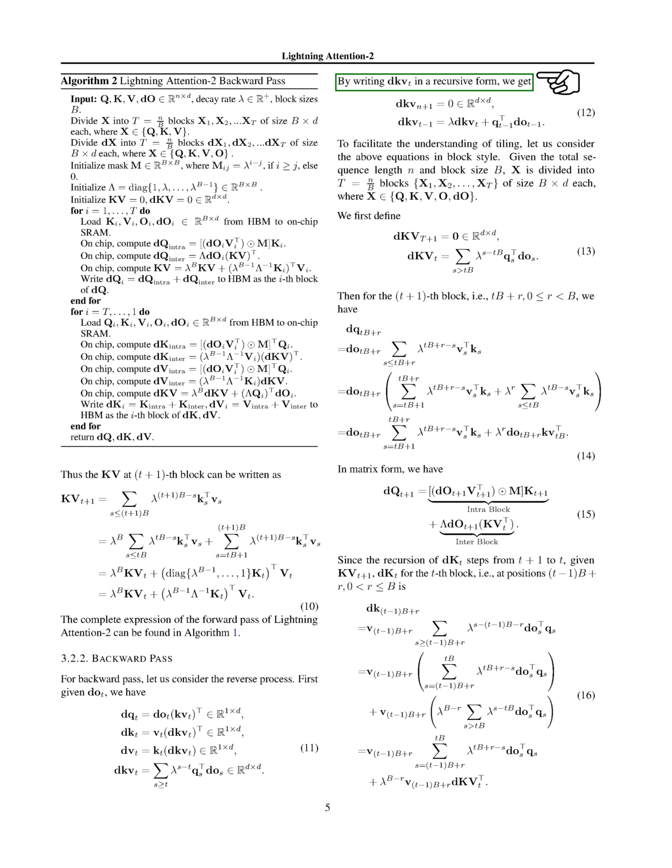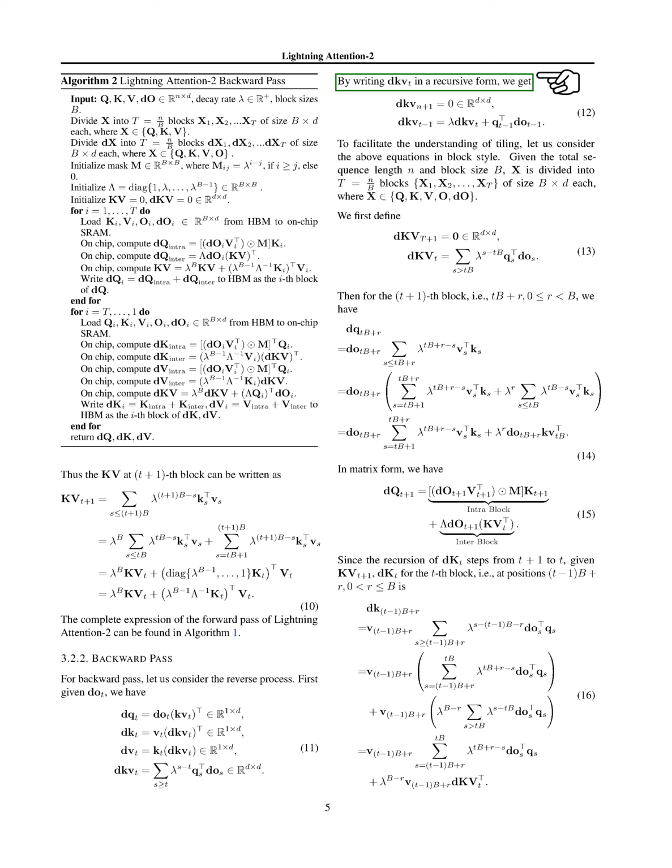The derivative dKV_t is a bit more complex, as it involves a summation over all s greater than or equal to t, with each term being the product of lambda raised to the power s minus t, the transpose of Q_s, and dO_s.